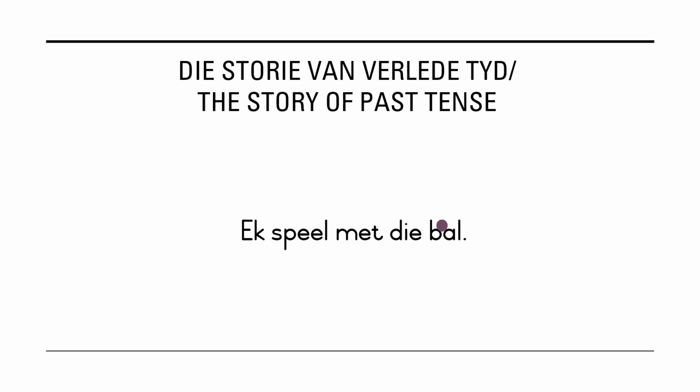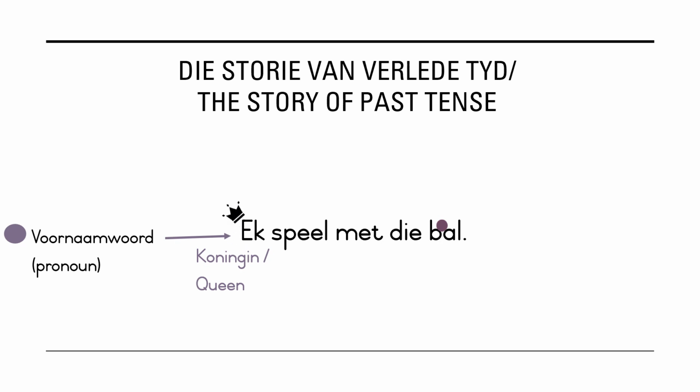Just like every other story, our story has very important characters. Our first character is ek, also known as die koningin or the queen. But ek can also be referred to as a voornaamwoord, a pronoun. This queen has been struggling with a villain. And this villain, his name is speel. Villain or skurk. This villain can also be called a werkwoord, a verb.